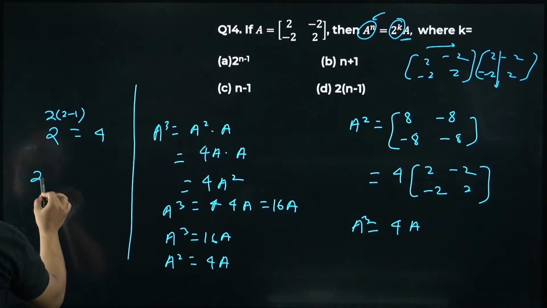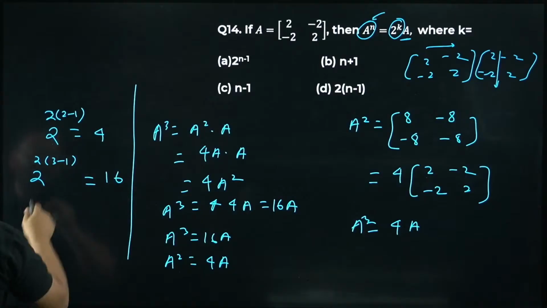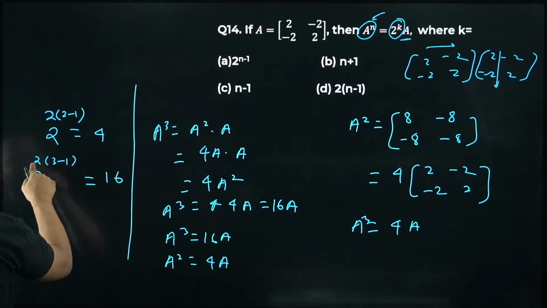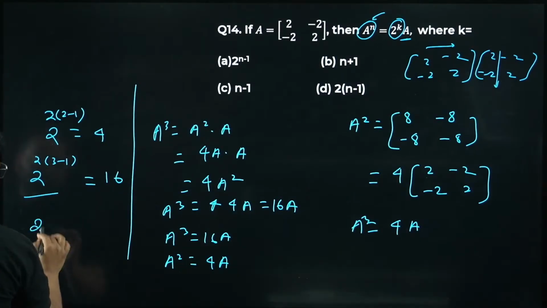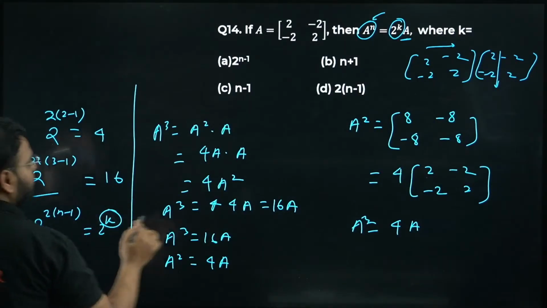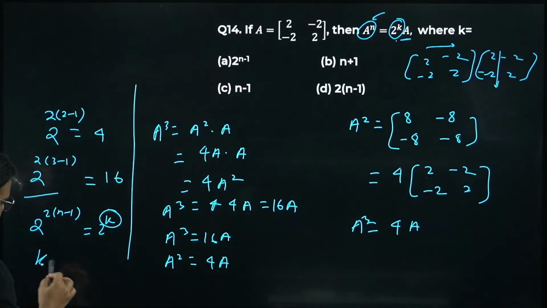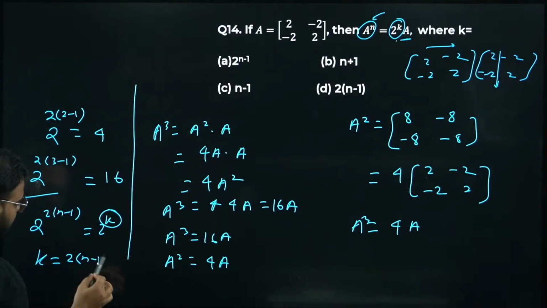Now 2 power 2 into 3 minus 1. Will it be 16? Please check. 3 minus 1 is how much? 2. 2 power 4, it will become 16, correct. So answer will be 2 power 2 times of n minus 1. Compare this with 2 power k. So you'll have k value as 2 times of n minus 1.